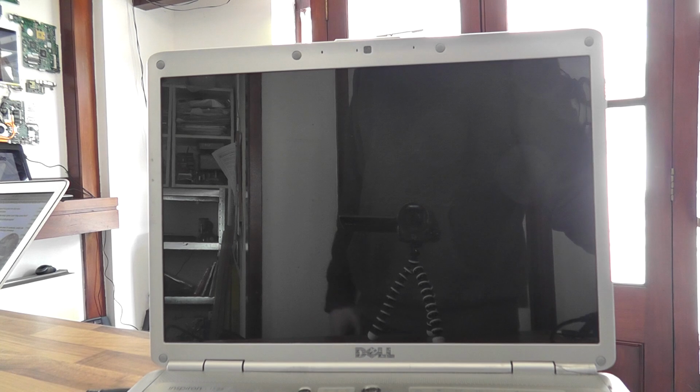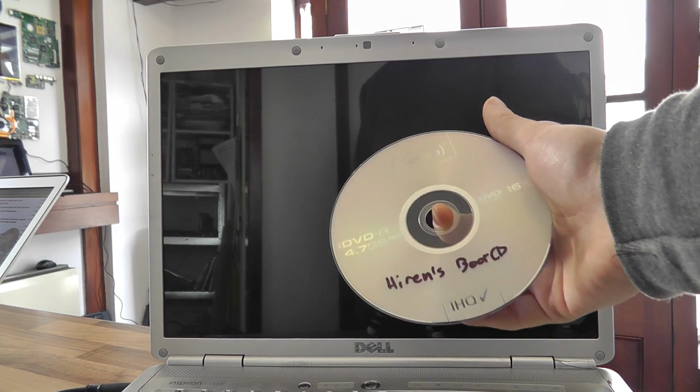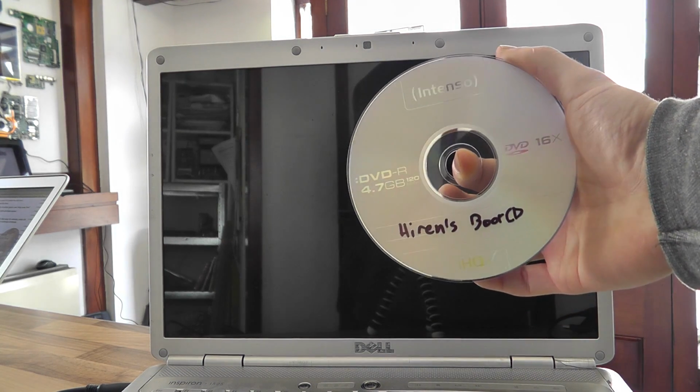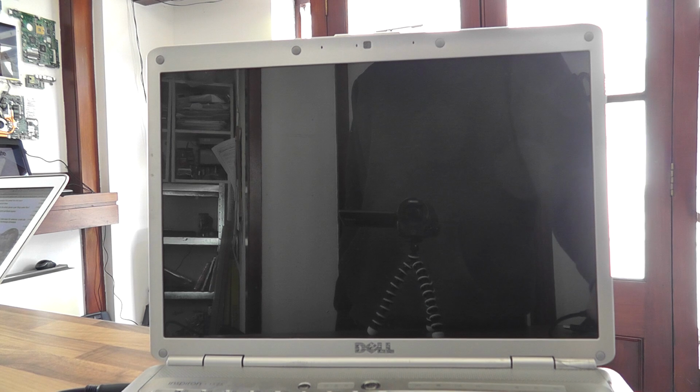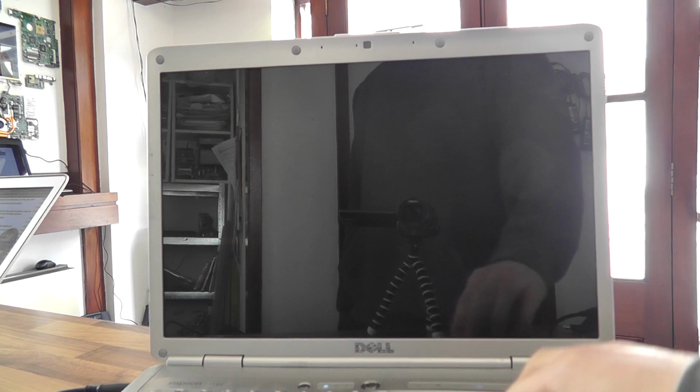Okay, now method 3. This one is my least favorite method because it's the most complicated to prep for. However, what we're going to do, we're going to boot the laptop using Hiren's boot CD. This is a free bootable CD with numerous tools and utilities on it that is freely downloadable from the internet. You need to download the ISO and burn it to a DVD. If you don't know how to do this, have a quick Google search and you'll come up with a million ways of doing that. So I'm going to put that in the laptop and boot from it.